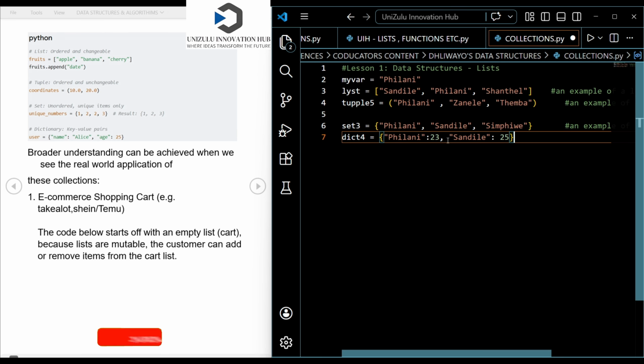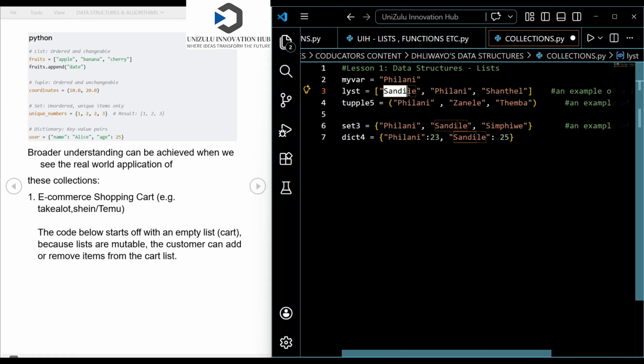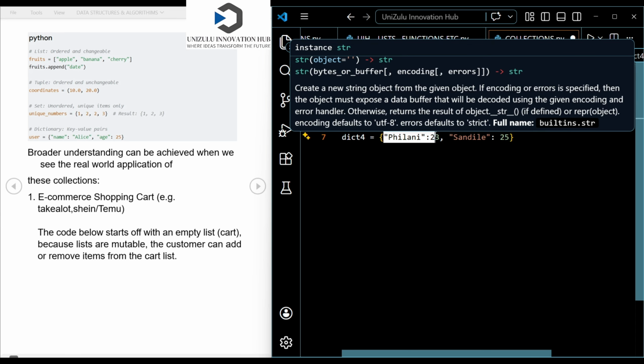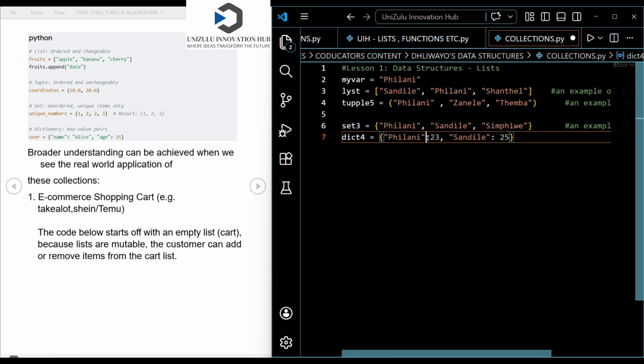A dictionary stores linked items. It doesn't just store only one item. Remember that in the list and the tuples, we were just storing only one item, one item in each position. But now in a dictionary, you can store one item and link it to another one using a colon.